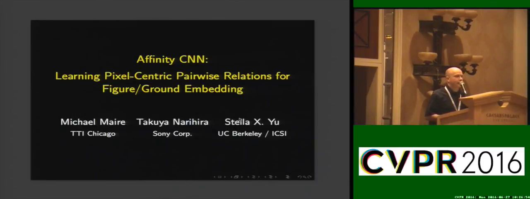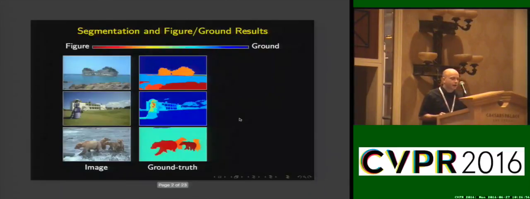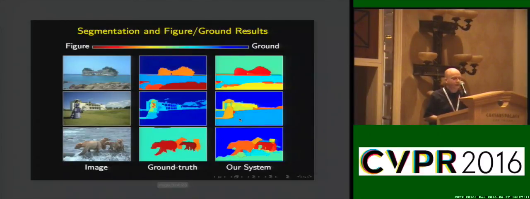So this work attacks the classic problem of image segmentation and figure ground organization. We want to take a single image, partition it into regions, and then order those regions according to figure ground or occlusion layering. Here red denotes near and blue denotes far. And just to start off with some results, our system output is fairly close to the ground truth.